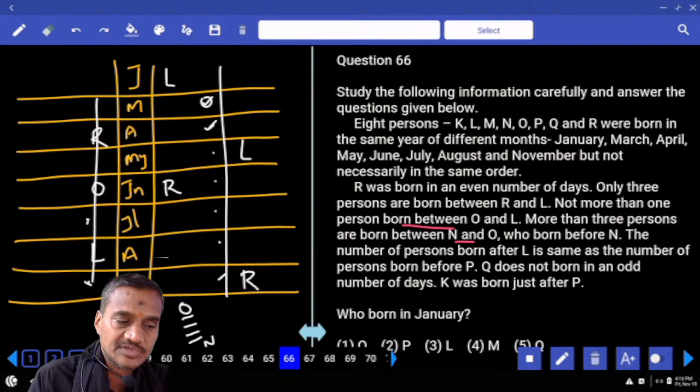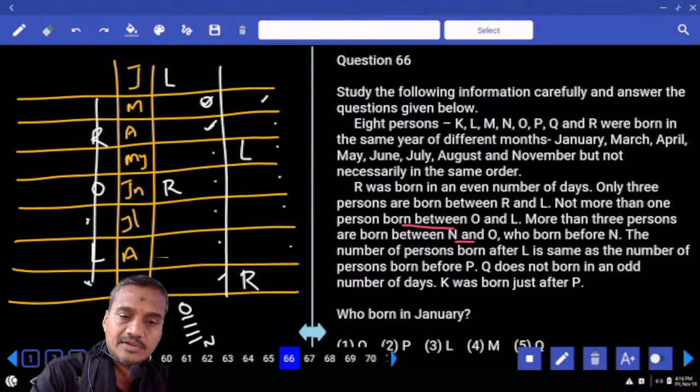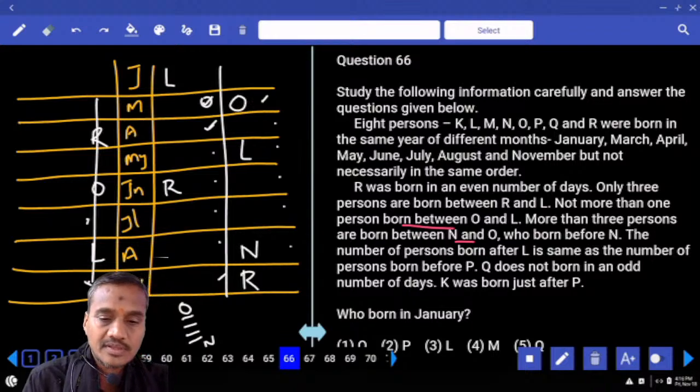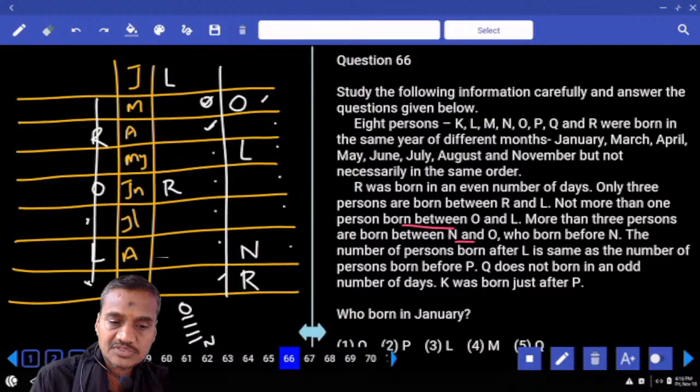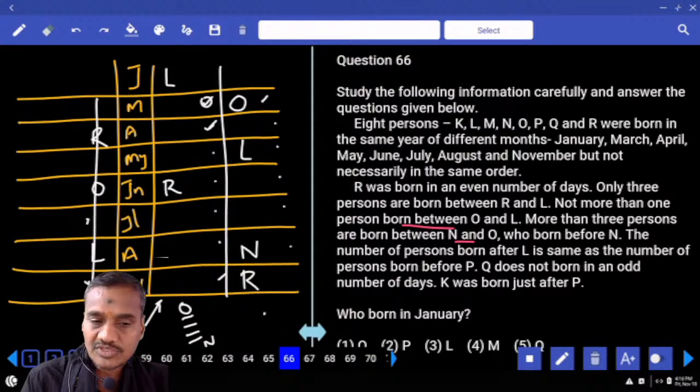Now in this case between O and L. Now if O is here, 1, 2, 3, 4, N will be at this place. Isn't it? And what is the possibility we have? O is at this place and N is at this place. And how many persons are there? There are 4 persons. Here there are 2 possibilities. Here there is only one possibility. O was born before N.